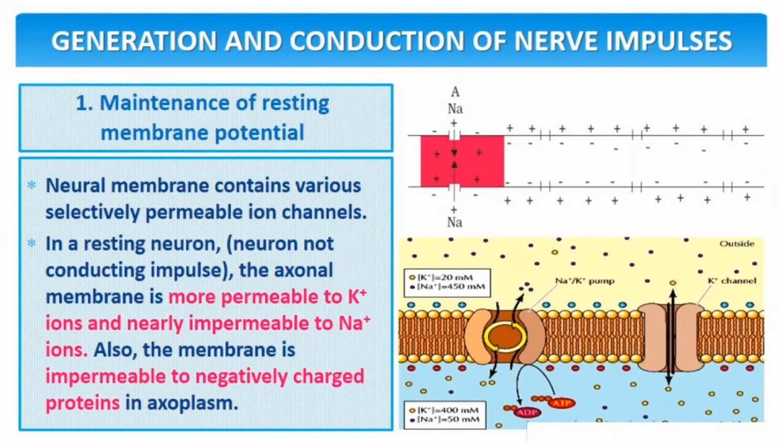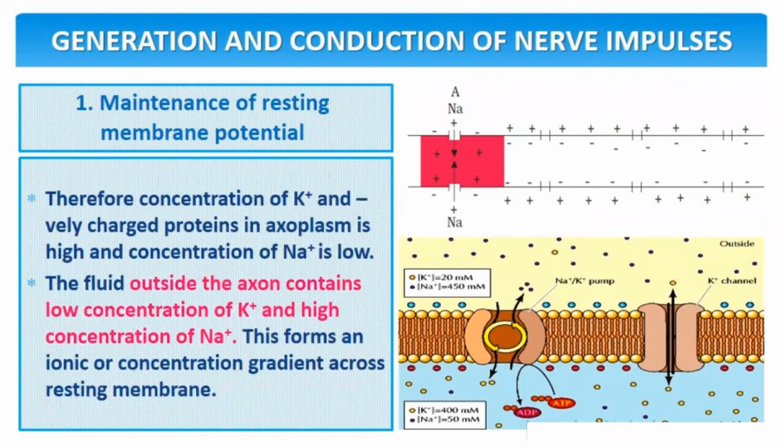The neural membrane contains various selectively permeable ion channels. In a resting neuron, that is a neuron not conducting any impulse, the axonal membrane is more permeable to potassium ions and nearly impermeable to sodium ions. Also, the membrane is impermeable to negatively charged protein ions which are present in the axoplasm.